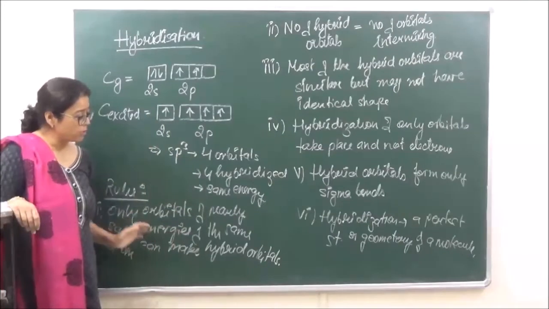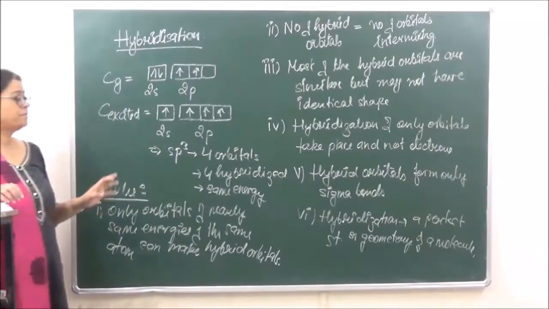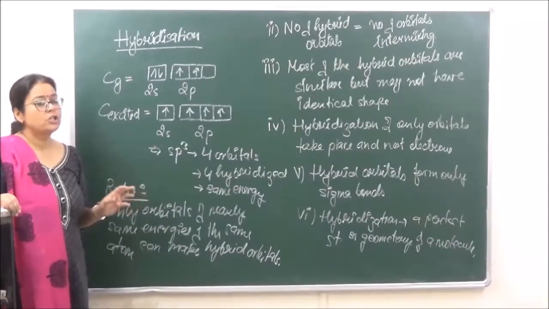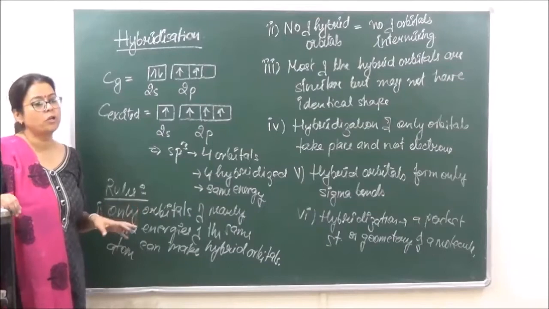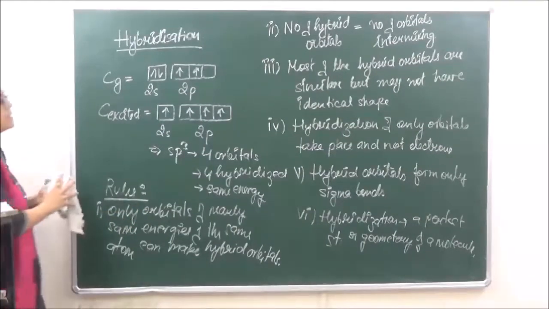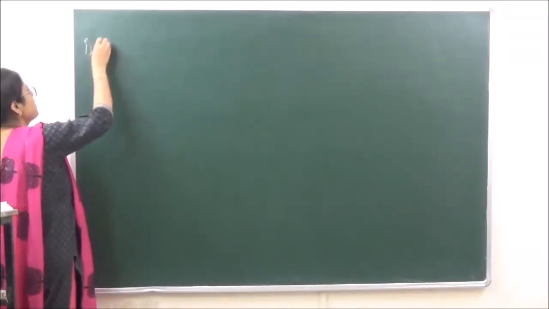So from all this what we have written over here, we can suggest that hybridization is very important in order to give the shapes or geometry of molecules. Okay? So let's go on to certain examples of hybridization. Okay, so let's go on to the examples. The first example is